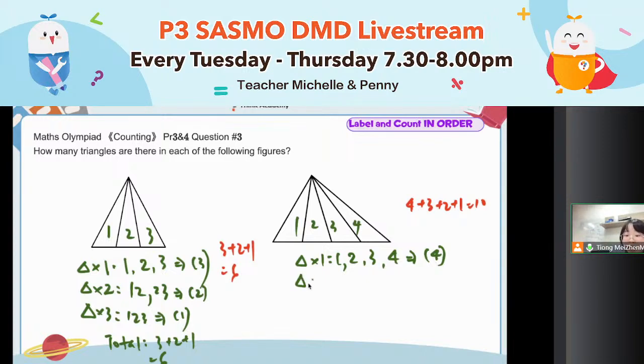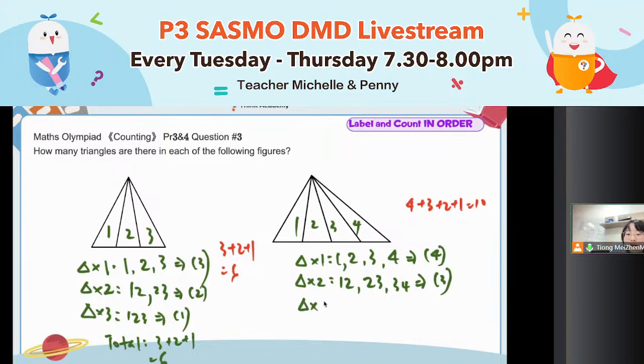How many triangles made out of 2 small triangles? Do it in order. 1, 2, then 2, 3. You see, like this, slide over 1, 2. Okay, do it slowly. 1, 2. Slide over 2, 3. Then 3, 4. All together, 3 triangles made out of 2 small triangles.